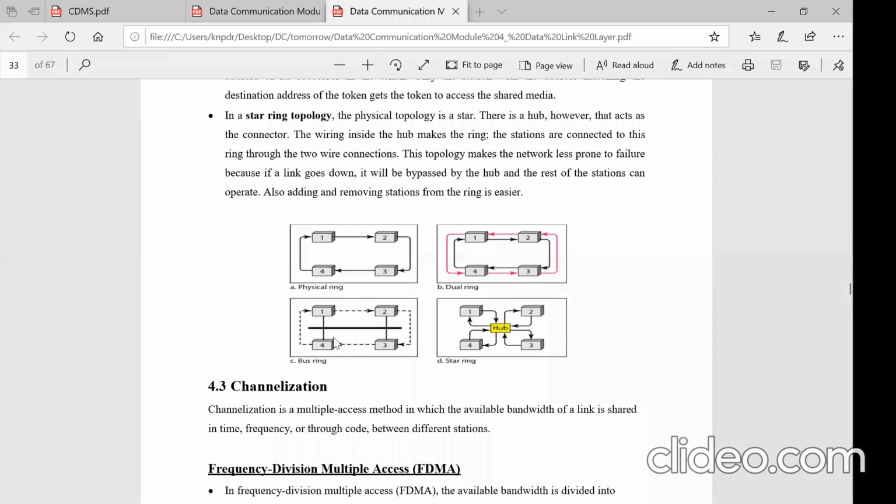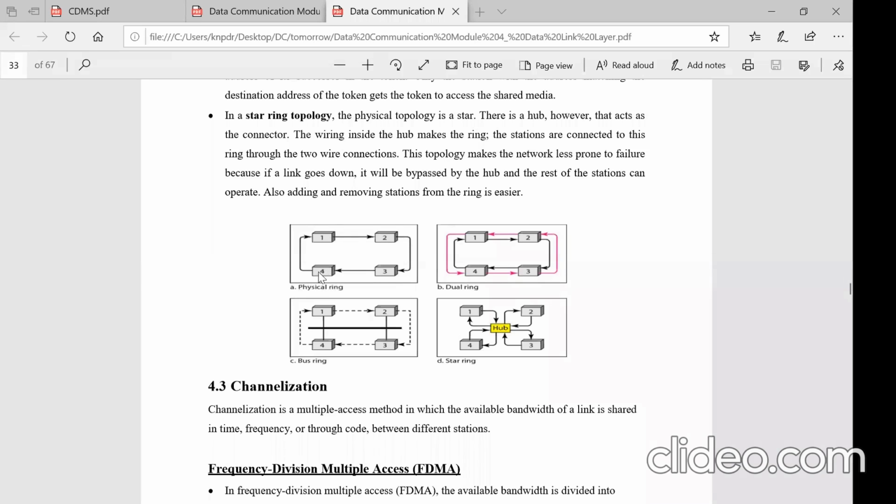Look here. In all this token passing methodology, the token always travels in one direction. No bidirectional transfer is allowed, right? 1 to 2, 2 to 3. If the token is released, it can go from 1 to 2, and then it keeps circulating if none of the stations are ready to transmit data. If station 4 is ready with data, it waits for the token until it comes. So 1 passes to 2, 2 doesn't have data, it passes to 3. Now it comes to 4, 4 holds the token and releases the packet.